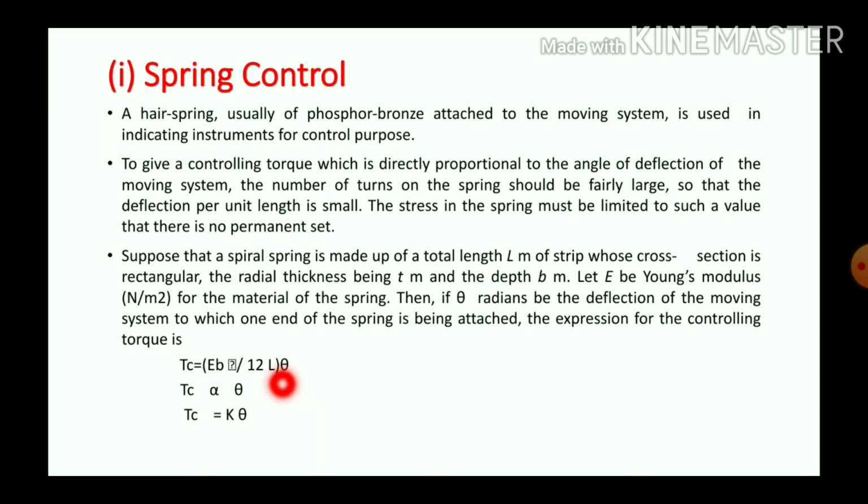The controlling torque Tc is proportional to the deflection of the moving system, and Tc can be written as a constant K times the deflection.